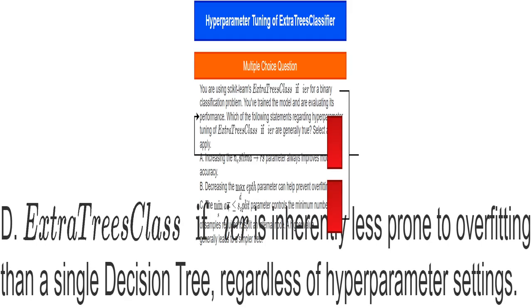While ExtraTreesClassifiers, by their ensemble nature, using many trees instead of one, tend to be more resistant to overfitting than single decision trees, this isn't guaranteed. Poorly chosen hyperparameters can still lead to overfitting, even in an ensemble method.